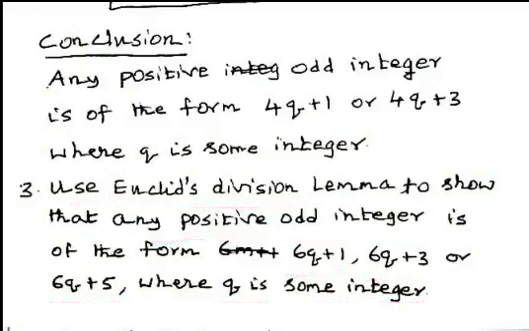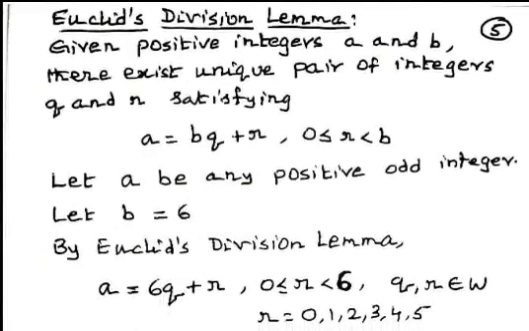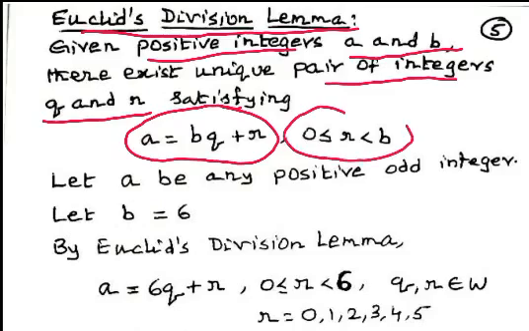Now we write Euclid's division lemma. Given positive integers a and b, there exists a unique pair of integers q and r satisfying the condition a equal to bq plus r, where 0 less than or equal to r less than b. Now we consider a and b. Let a be any positive odd integer. Let b equal to 6.